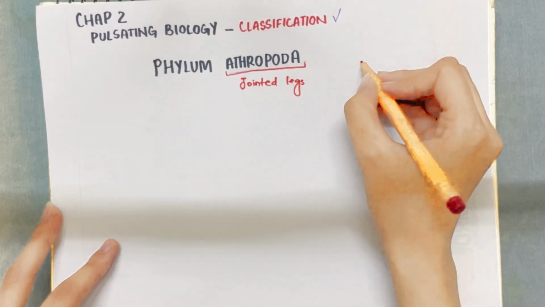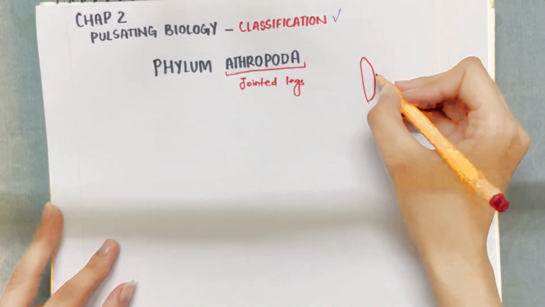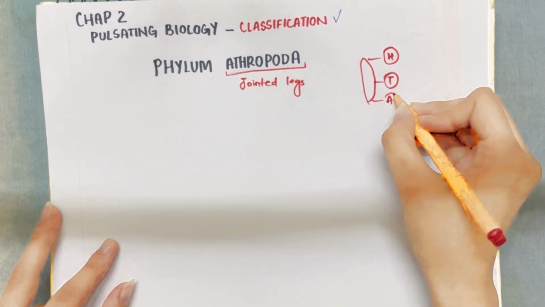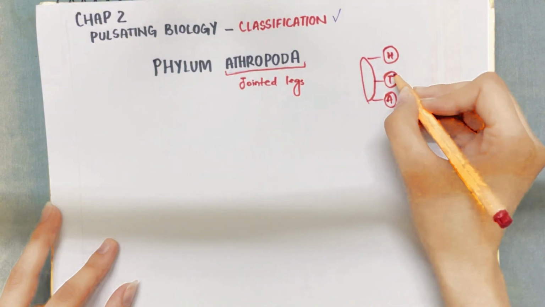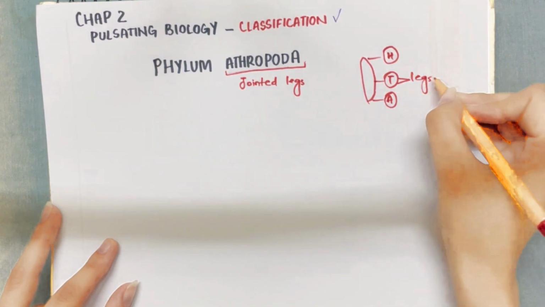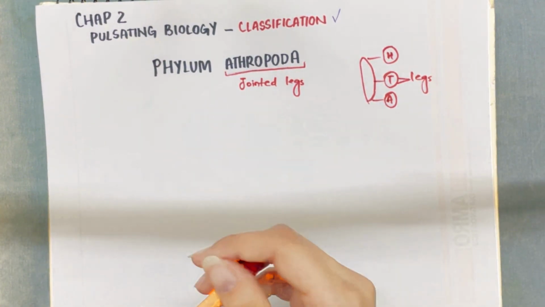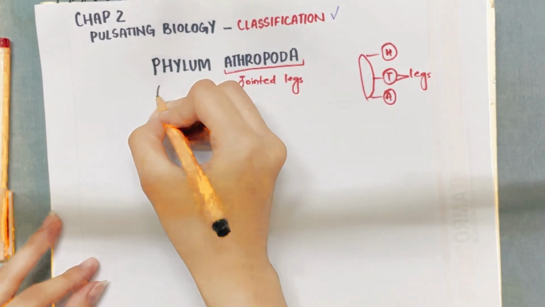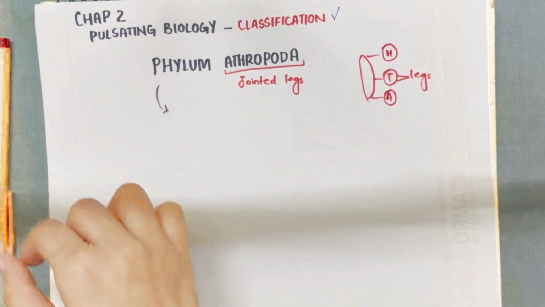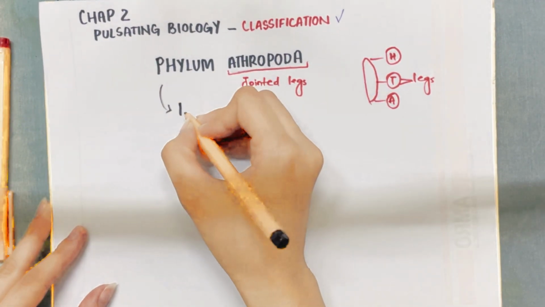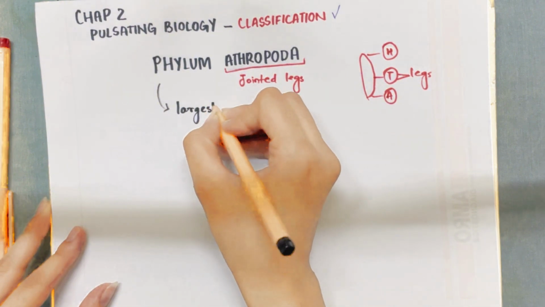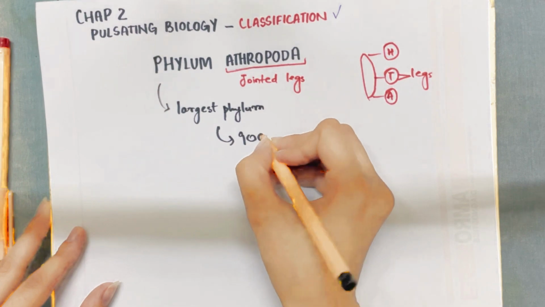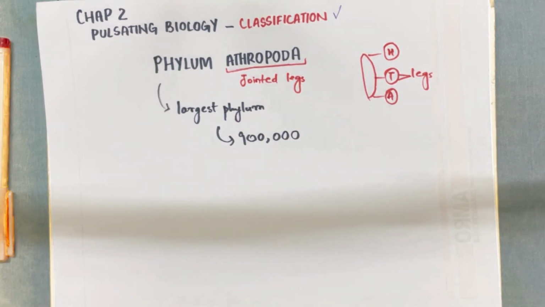It means when an organism consists of, let's say, the part of head, the part of thorax, and the abdomen. So, whenever the thorax part consists of multiple legs in a jointed form, that is meant by the phylum Arthropoda. It is one of the largest phyla that we have in the classification. It is the largest phylum as it contains almost 900,000 species in itself.